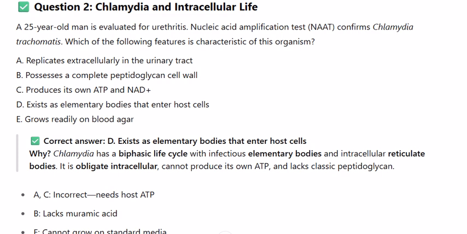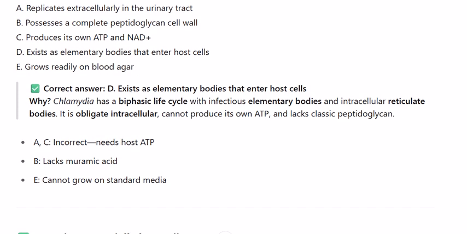Why? Chlamydia has a biphasic life cycle with infectious elementary bodies and intracellular reticulate bodies. It is obligate intracellular, cannot produce its own ATP, and lacks classic peptidoglycan. A and C are incorrect, it needs host ATP. B, it lacks muramic acid. E, it cannot grow on standard media.